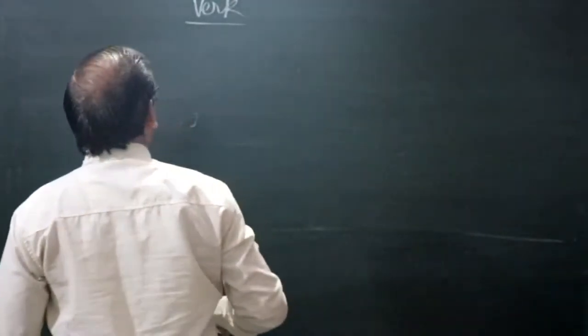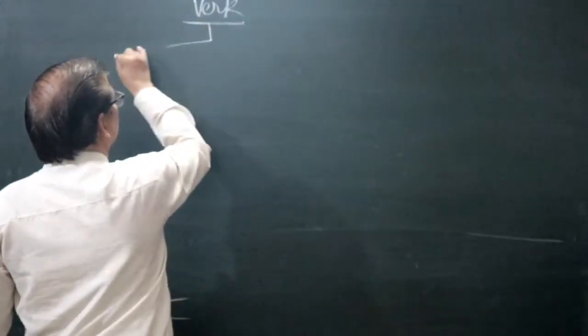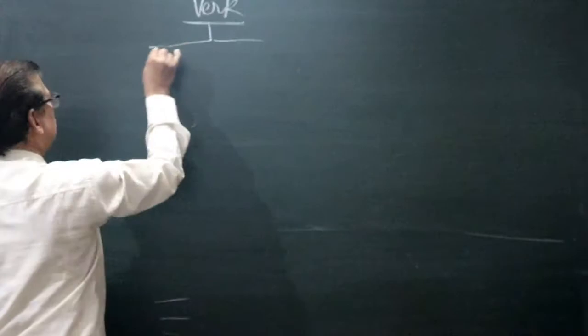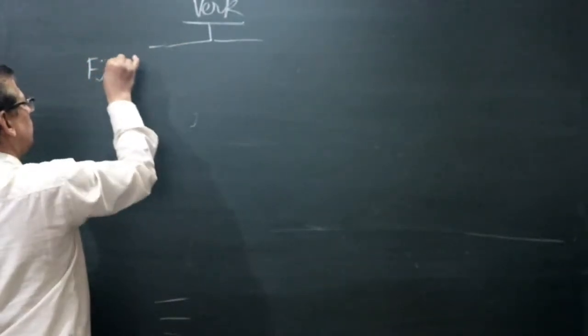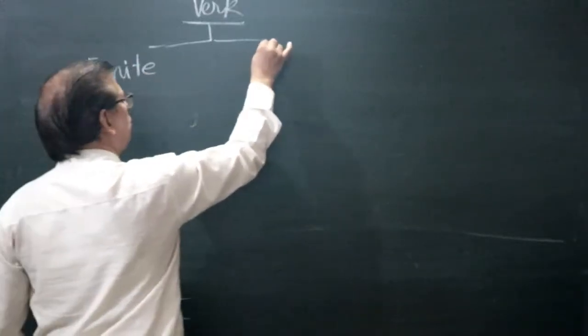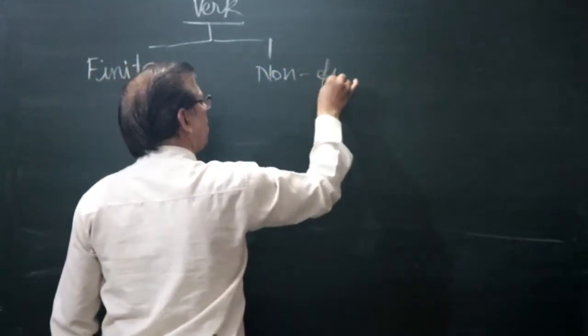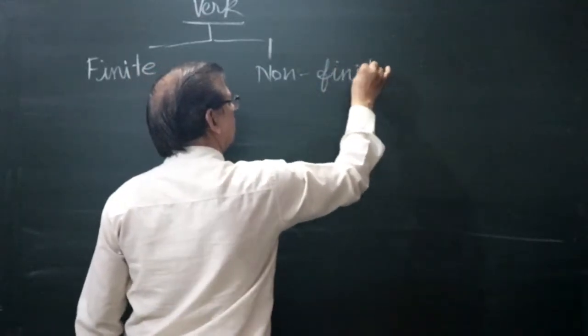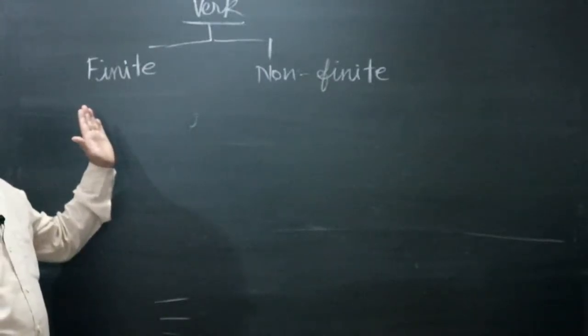Verbs are of two types: finite verbs and non-finite verbs.